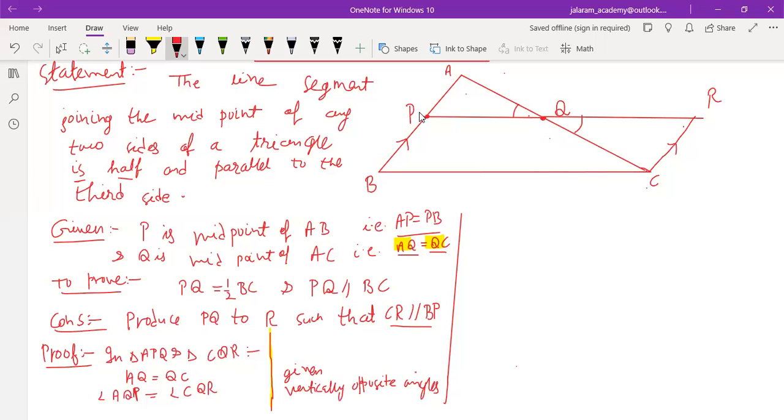If CR is parallel to BP and if we produce BP, then CR is parallel to BA also. We have made a construction that CR is parallel to BP. If you produce this line, then still it is also parallel. Parallel is nothing to do with the length of the lines. CR is parallel to BA and this AC is the transversal. So this angle and this angle are which type of angles?